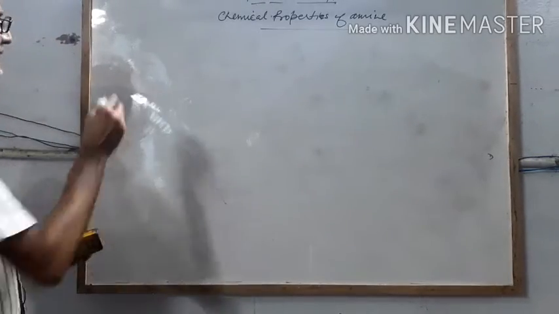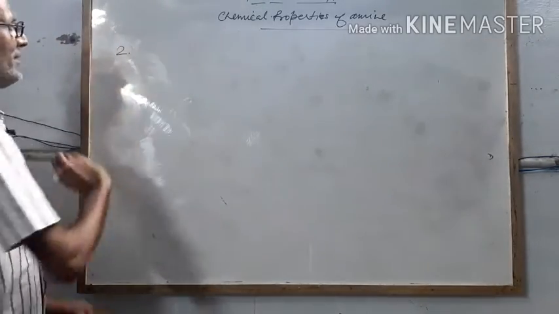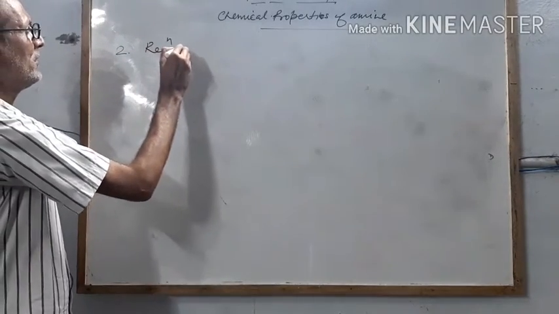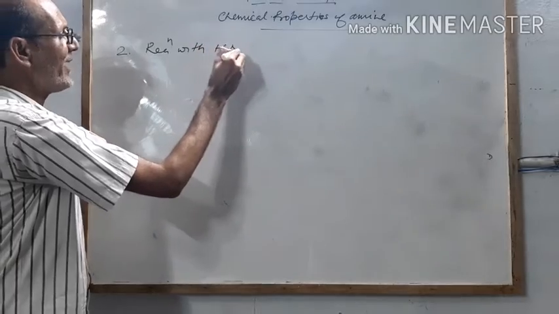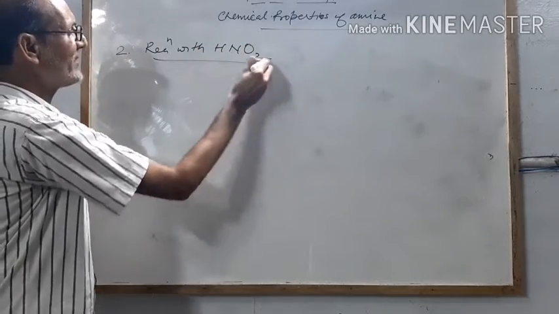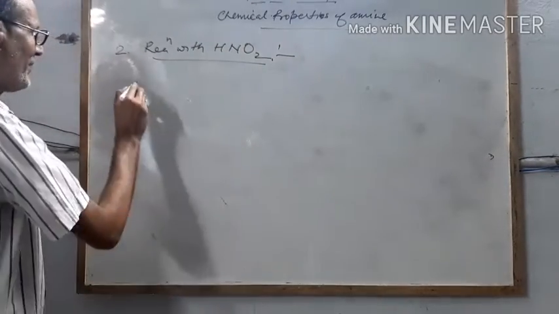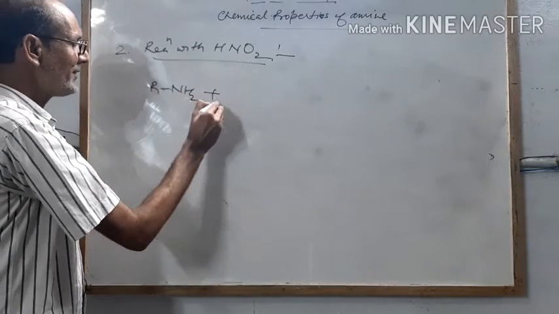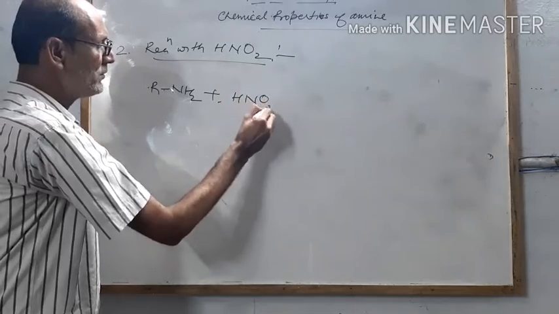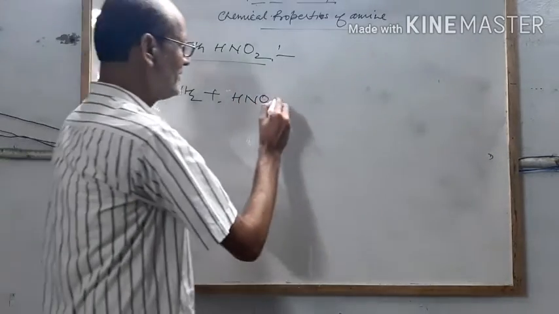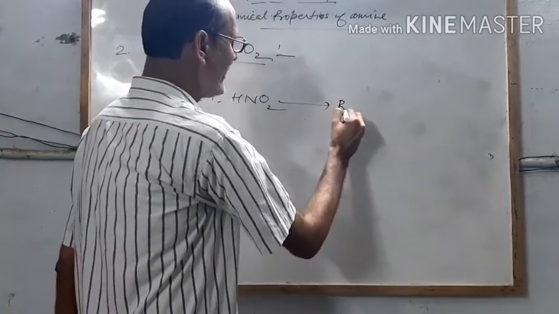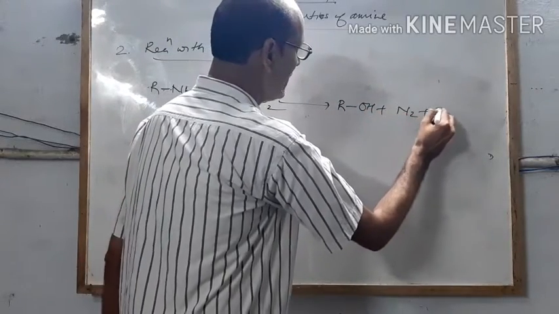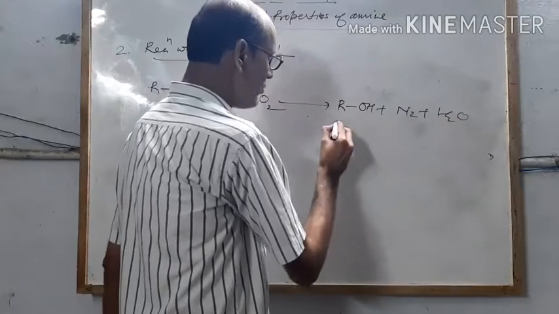If you are taking an aliphatic amine reacting with nitrous acid, HNO2, primary amine, that means RNH2, reacts with HNO2 to form R single bond OH plus N2 plus H2O. Alcohol will form.